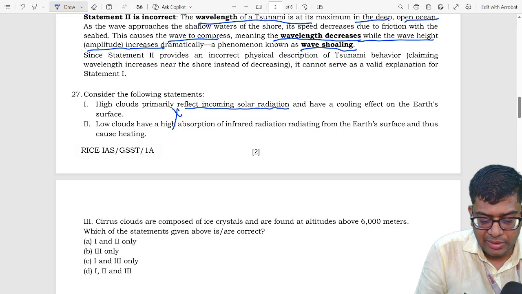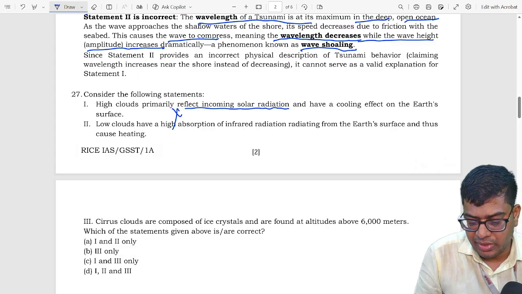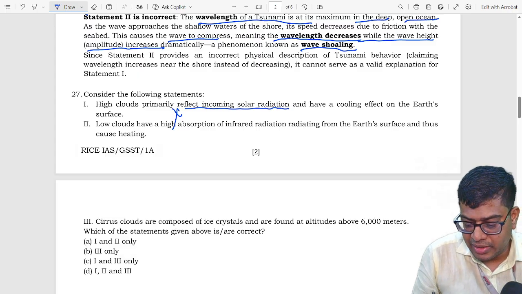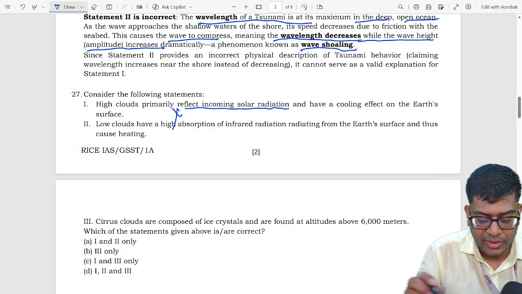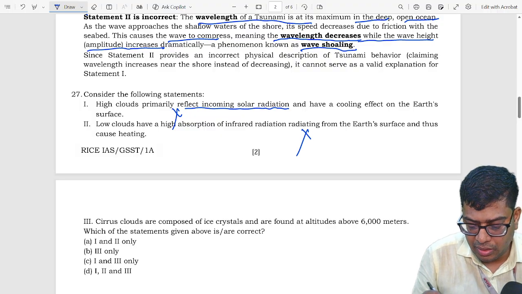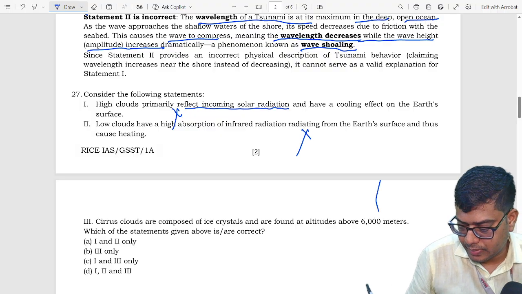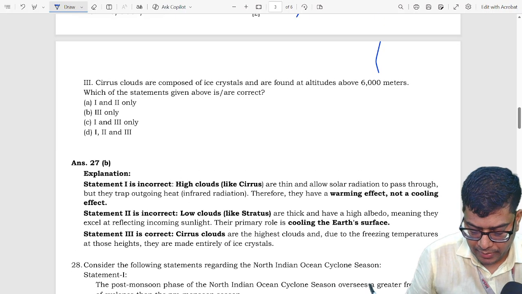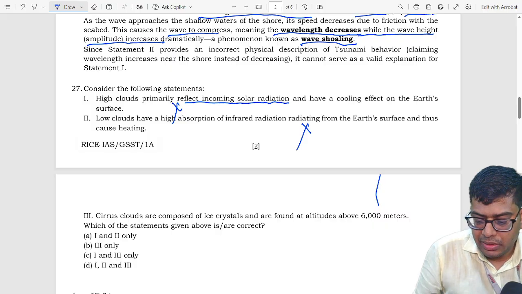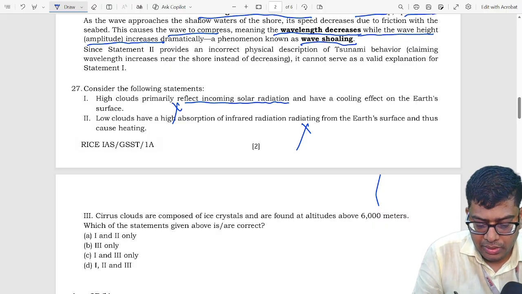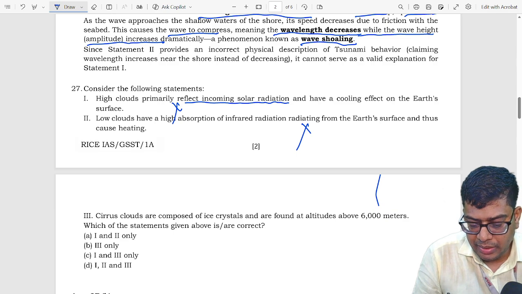Second statement says low cloud have high absorption of the infrared radiation resulting from the Earth's surface and thus cause heating. No, this statement is also incorrect because of the albedo, low clouds have reflecting capacity.